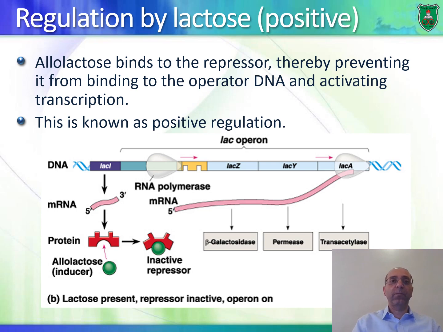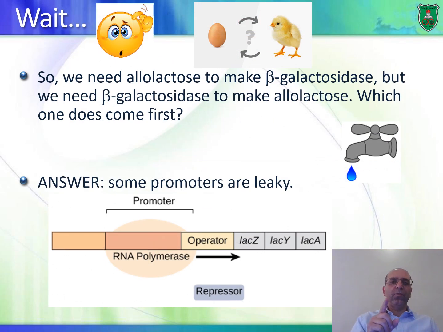Okay, so wait a second. We need allolactose to make beta-galactosidase, but at the same time we need beta-galactosidase to make allolactose. So which one does come first? It's like this riddle right here, right? The chicken and egg, which one does come first?